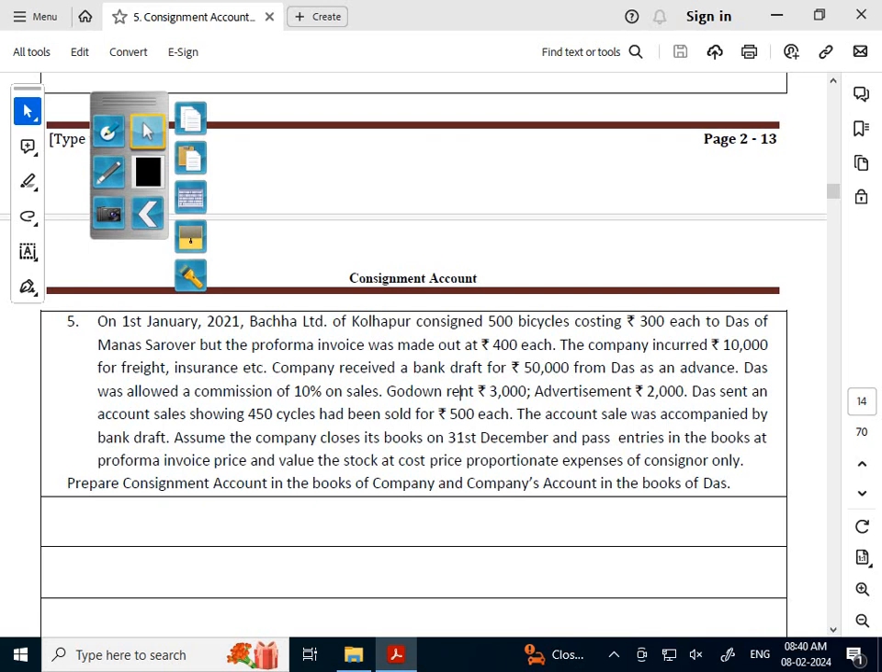Okay, next. 50,000 as an advance. Das was allowed a commission of 10% on sales. This commission we will write later on. This 10% on sales we will take later on. Now, the consignee incurred certain expenses. What are the expenses? Godown rent and advertisement 2000. So let us record that.